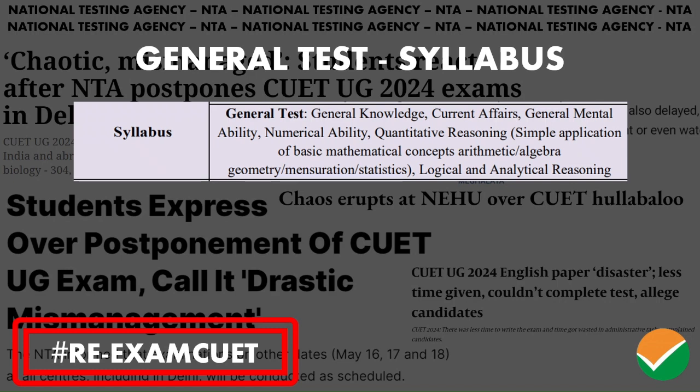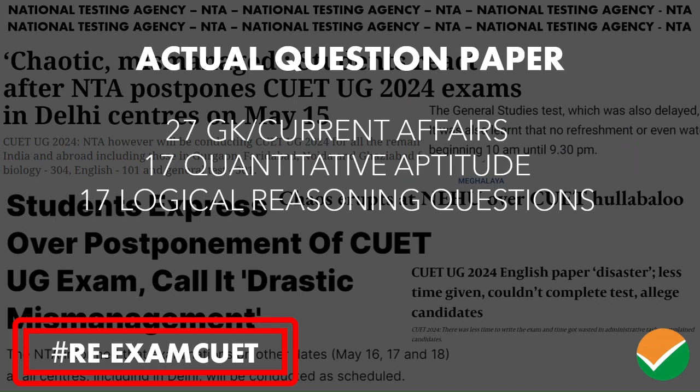Now, right now you can see in front of you the exact snippet from the CUET UG website of the syllabus for general test. It has 6 topics: general knowledge, current affairs, general mental ability, numerical ability, quantitative reasoning, and logical and analytical reasoning. So there's 6 topics, which means there should be equal weightage for all of them, right? No. If we look at the question paper, there was 27 questions from GK and current affairs.